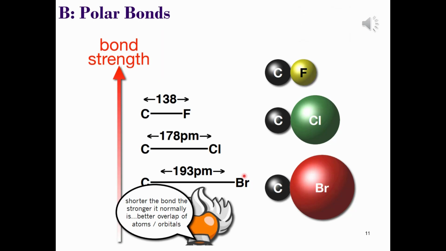The strong overlap means that the carbon-fluorine bond requires more energy to break, and so carbon-fluorine compounds aren't particularly reactive, and so it's difficult to transform this bond under mild conditions. However, the carbon-bromine bond is weaker because the overlap of the bonding orbitals between carbon and bromine is weaker. This is reflected by the longer bond length and the lowest bond energy in this bond series. This is most frequently the carbon-halogen bond that is used for transformations.